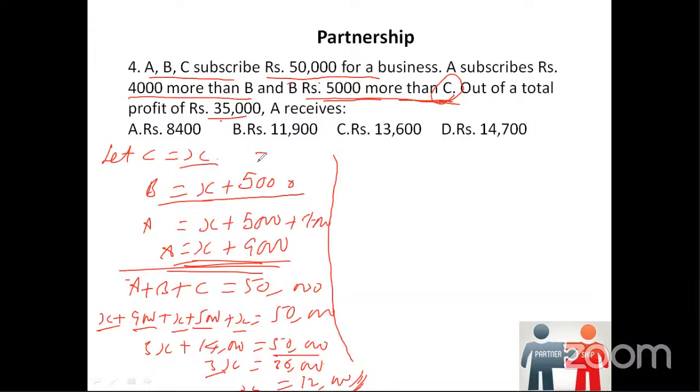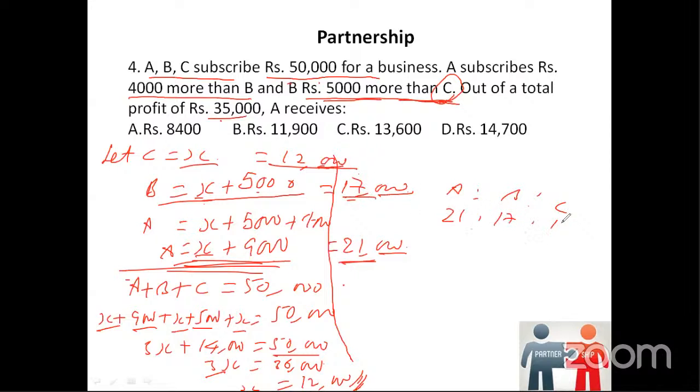What is C value? C will be 12,000. B is equal to x plus 5,000, that is 12,000 plus 5,000, 17,000. A is equal to x plus 9,000, that is 12,000 plus 9,000, 21,000. Okay, so we got A, B, C, all three. Now we have to calculate the ratio first. A is to B is to C. Since we have 3 zeros in all the three values, we can ignore these three zeros. So we'll straight away write A 21, B 17, C 12.